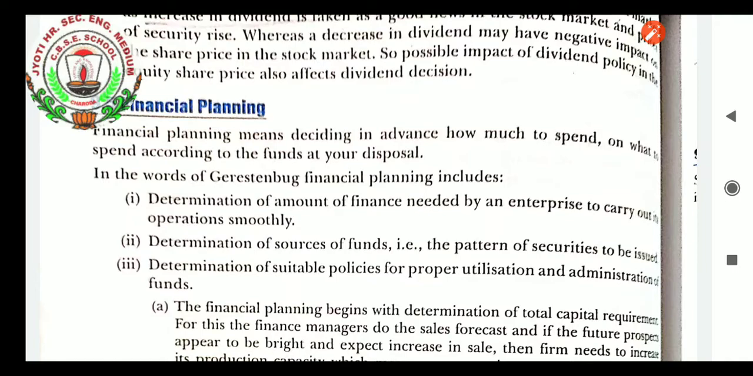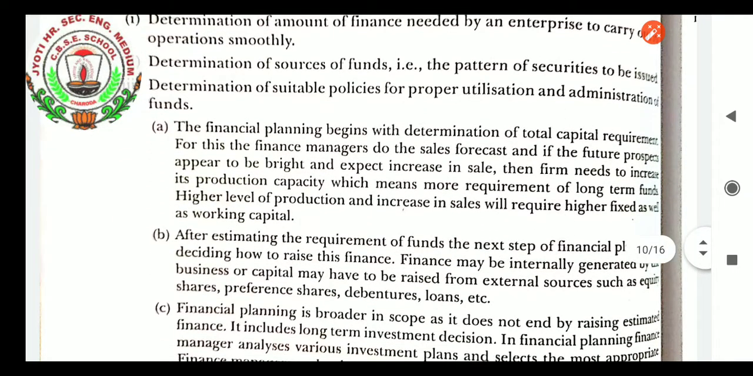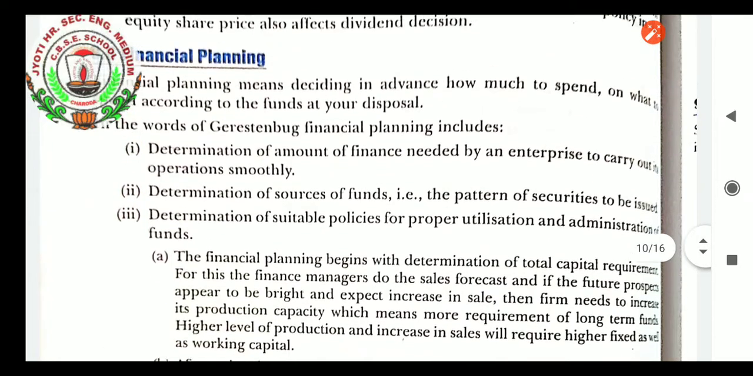The financial planning begins with determination of total capital requirement. For this, the finance manager does the sales forecast, and if the future prospects appear to be bright and an increase in sales is expected, then the firm needs to increase its production capacity, which means more requirement of long-term funds. A higher level of production and increase in sales will require higher fixed as well as working capital. So that is the point, students.